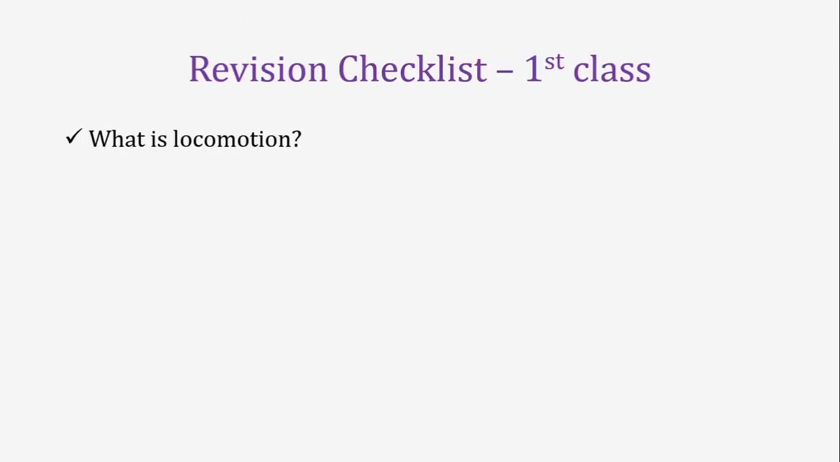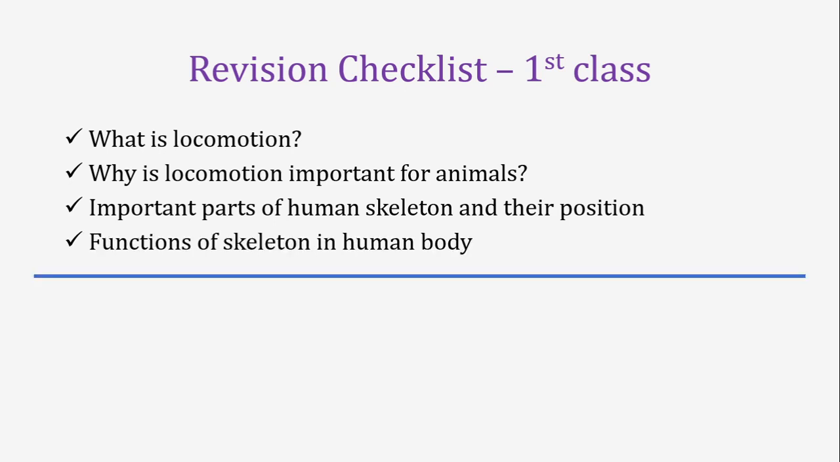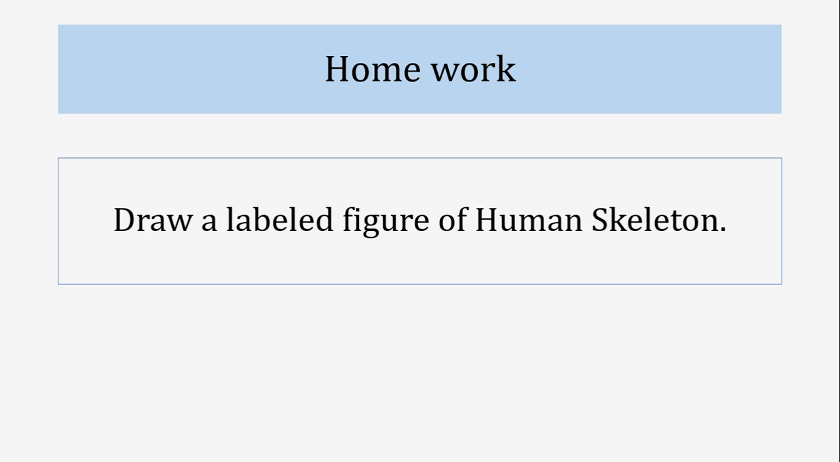So let's revise what we have understood. We have understood what locomotion is and why locomotion is important for animals. Animals go from one place to another for breeding purposes, for protection, or in search of food. And there are 25 important bones present in the human skeleton. We have learned their names, and we have also understood their location and position in the human skeletal system. And the function of the skeleton in our human body, like storing different minerals or supporting locomotion. So at the end of the lesson, you have homework to draw a labeled figure of the human skeletal system. No more today.